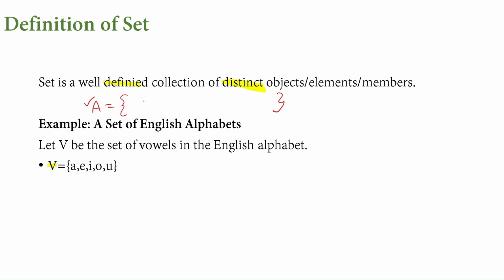Here we can write from A to Z as separate elements within these braces. In a similar way, here we have V as the name of the set, and the elements are A, E, I, O, U. Each element has to be separated with a comma. Within these commas, if one specific item is there, then it is an element of the set.